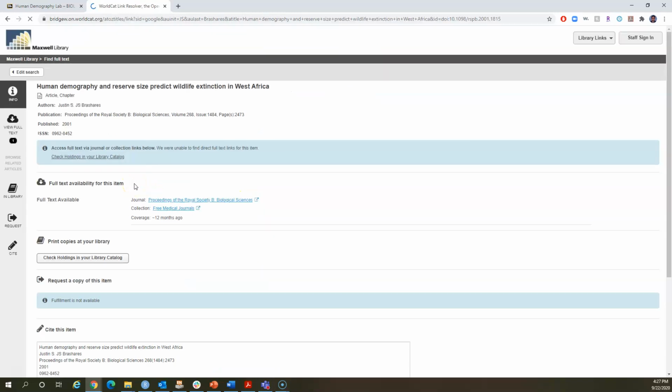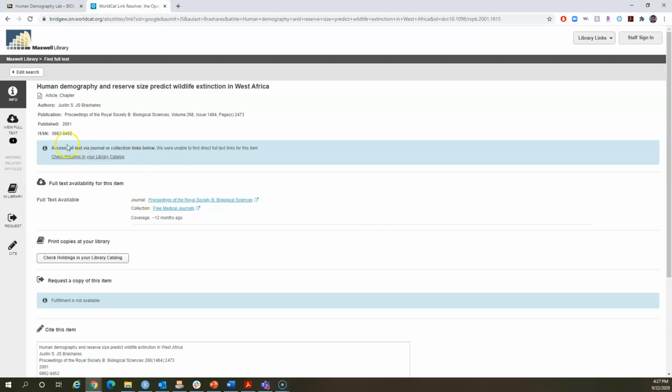Yeah, so this is an interesting situation. The university does not have access to that particular article, as you can see. It doesn't give me a link directly, so it seems like we may not have access to that article.